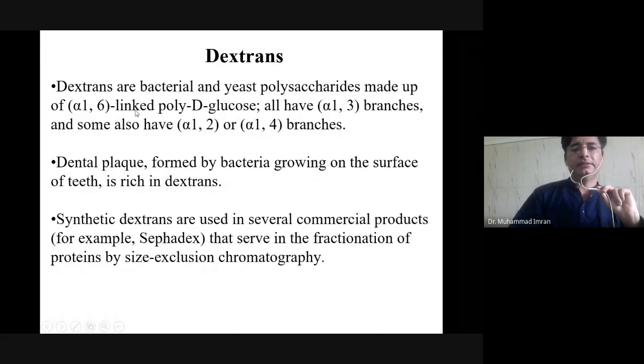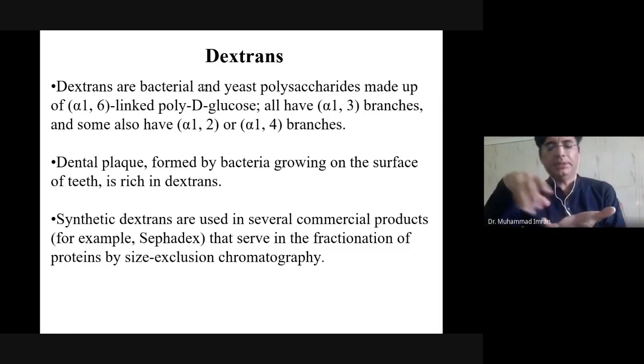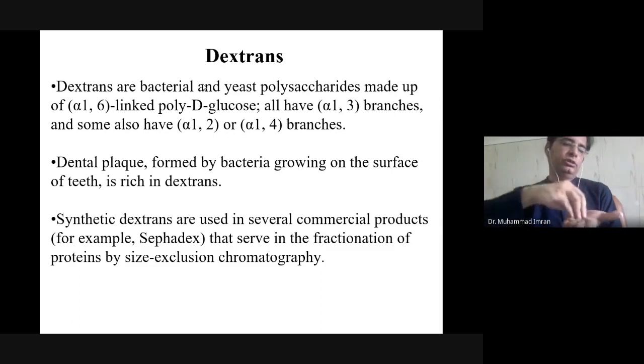Dextran is obtained from a bacterium known as Leuconostoc mesenteroides. We take that bacterium and put it into a sucrose solution.